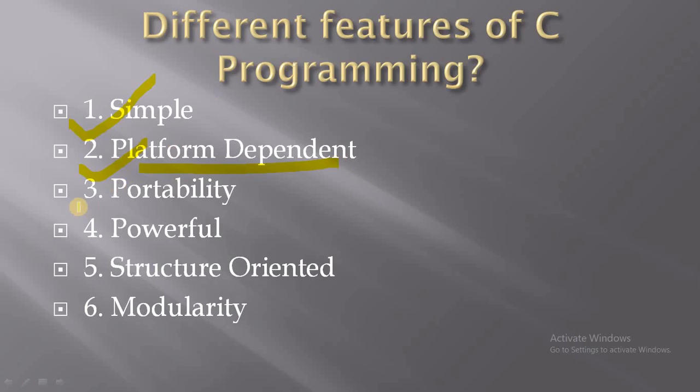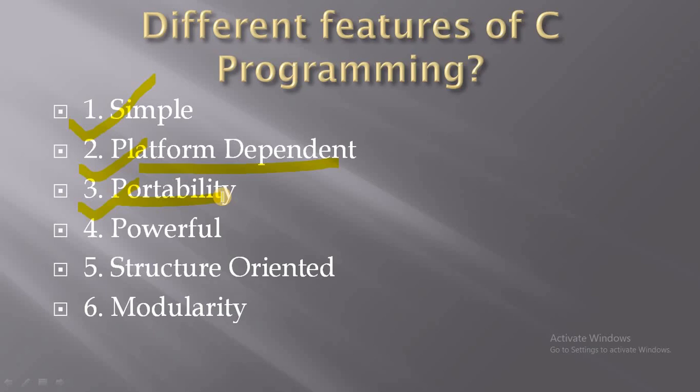Third feature is portability. Portability is the concept of carrying instructions from one system to another system. For example, you write a C program on Windows operating system, and then copy that program and try to execute it on another machine which has the same operating system.